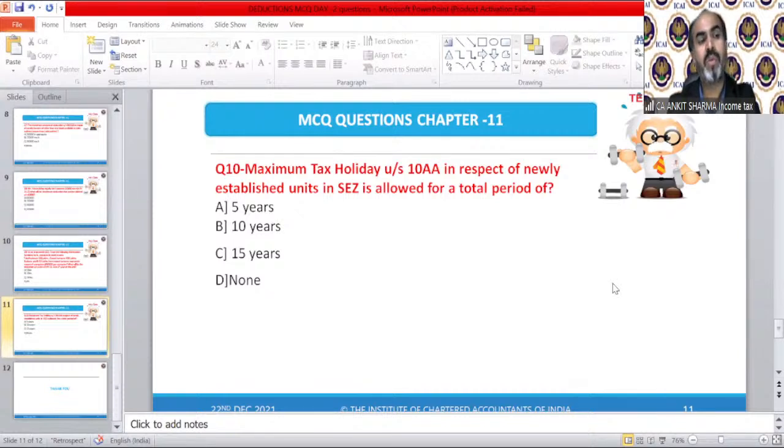Janki Bhatt, in 80QQB it is written deduction up to 3 lakh being author including joint author. That means joint author also can claim deduction under Section 80QQB. But deduction amount is written that is 3 lakh rupees per assessee, not per book. So if there is a different author, then 3 lakh rupees can be available to each author. So that's the interpretation of that limit, of course.